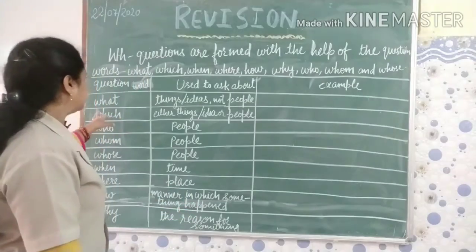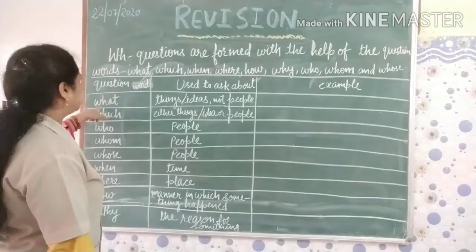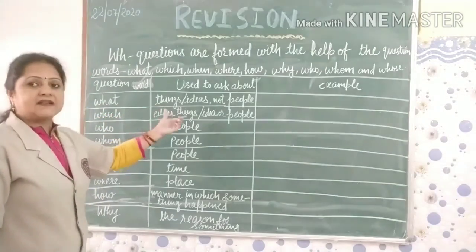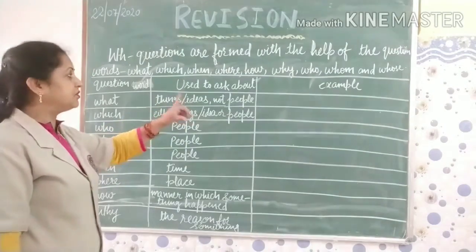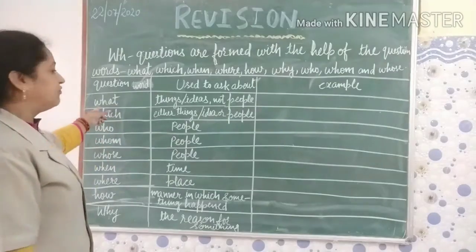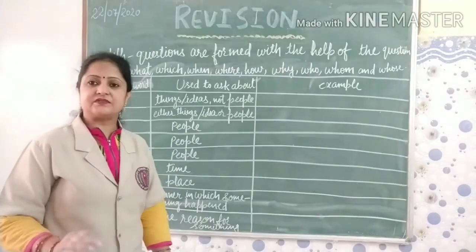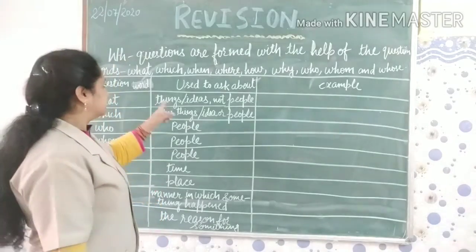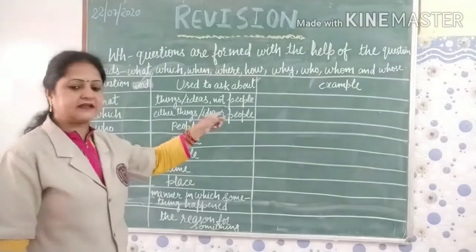So the first one is what. We use the question word what to ask about things or ideas. But we don't use the question word what to ask about people. So it is used to ask about things or ideas only.